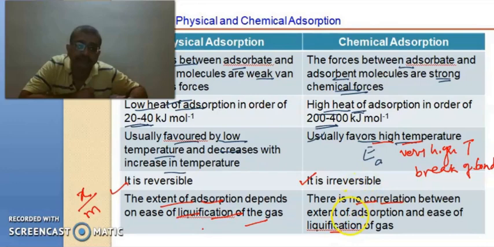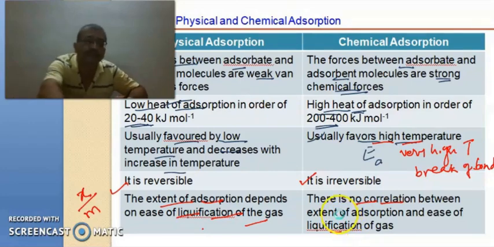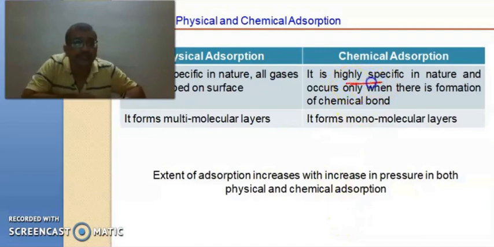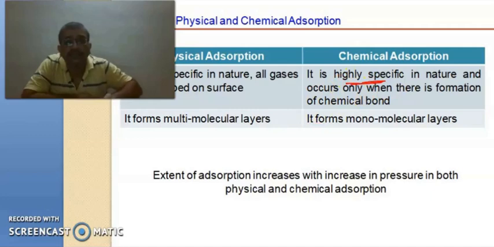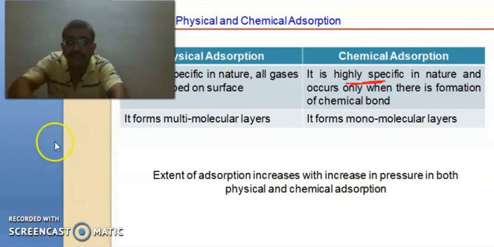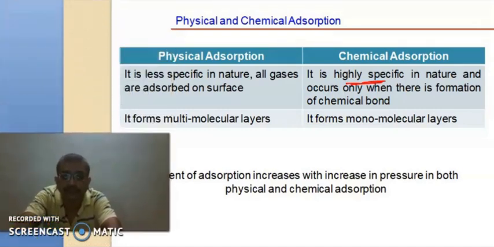Because of this, chemical adsorption also becomes very specific. It occurs only with certain types of gases, not with all substances. Hence, chemical adsorption is highly specific in nature, while physical adsorption is less specific in nature. I'll come back down so that you can easily observe what is present there.